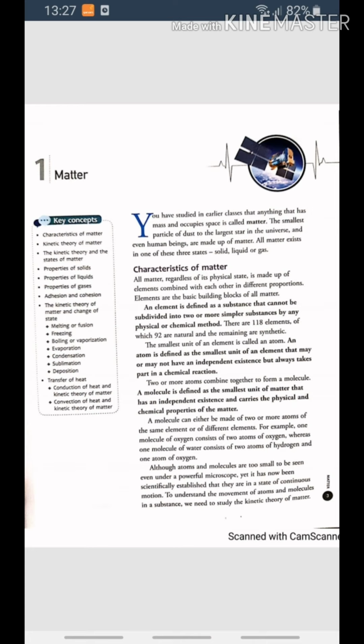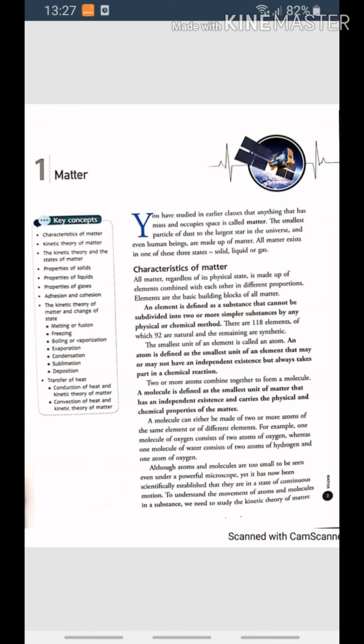Now, see the properties of liquids. Liquids have no definite shape. They take the shape of the container in which they are kept. They have a definite volume. They are slightly compressible and they can flow.